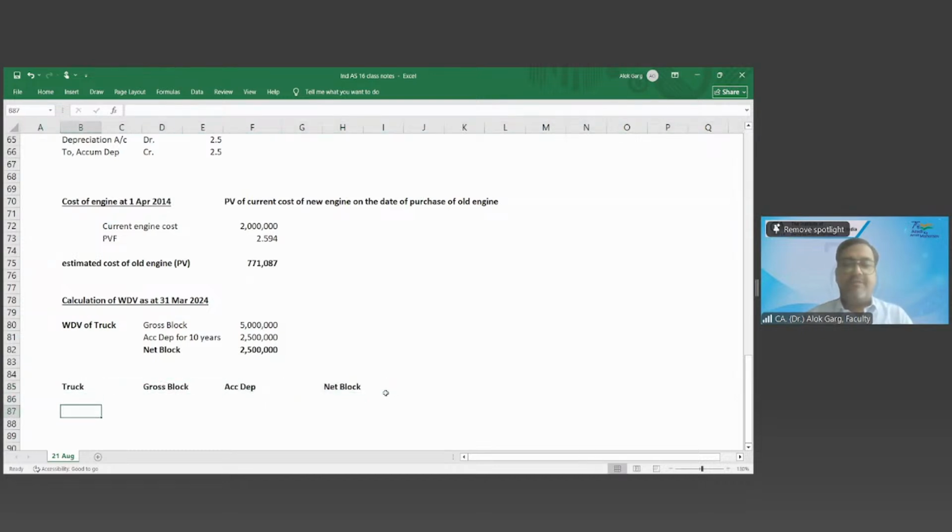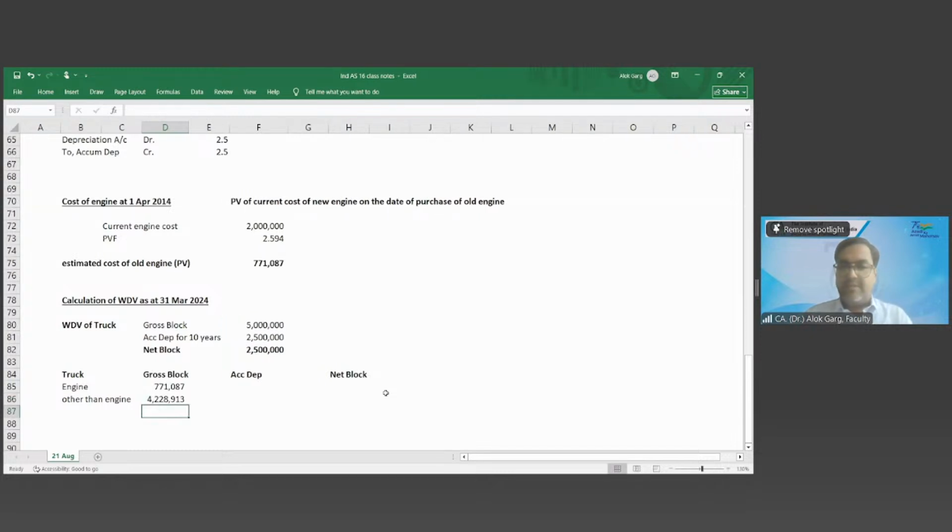WDV as at 31st March 24, I need to arrive at. I have the estimated value of my engine as on 1st April 24, 771087. So I have bifurcated the truck into two components: one engine and the entire truck other than engine. 50 lakh minus 771087.